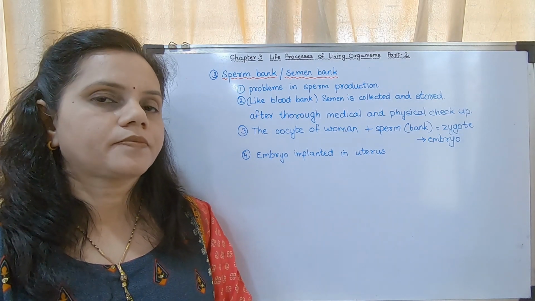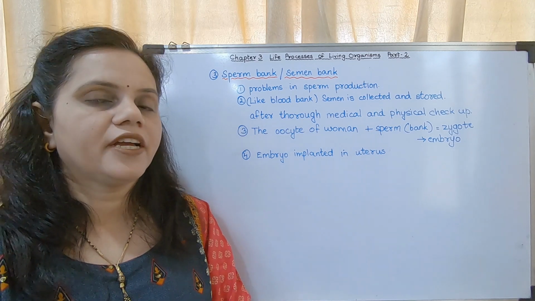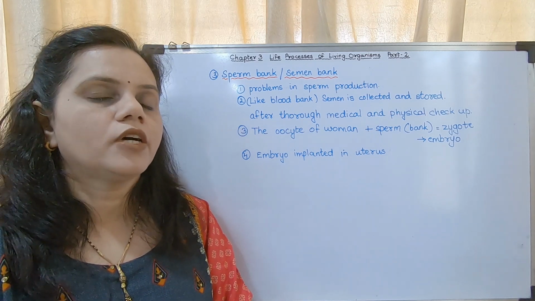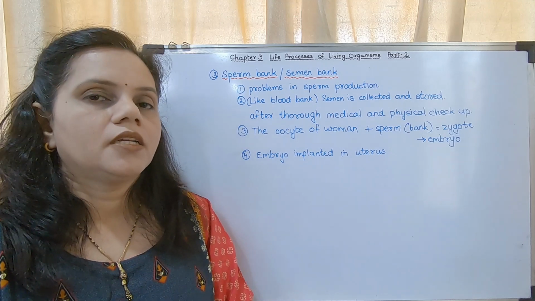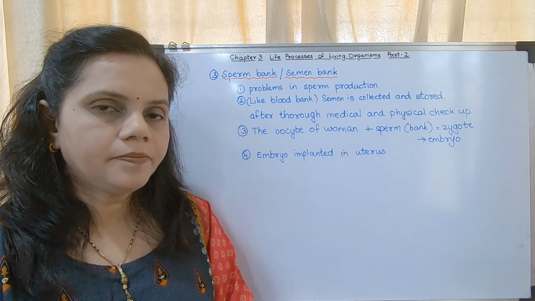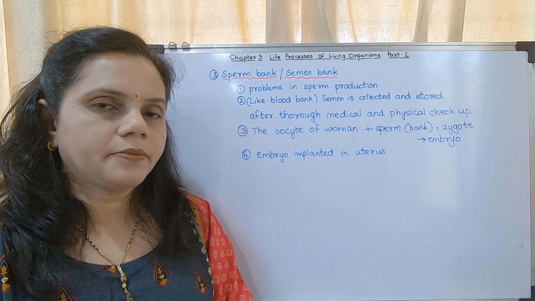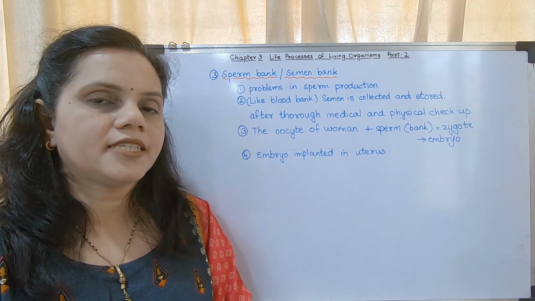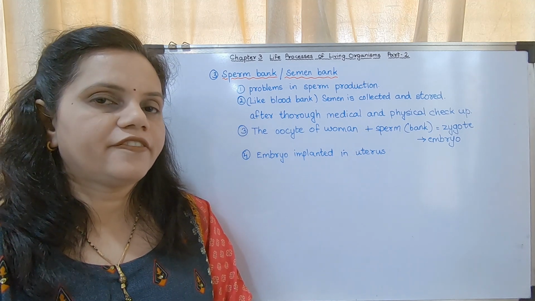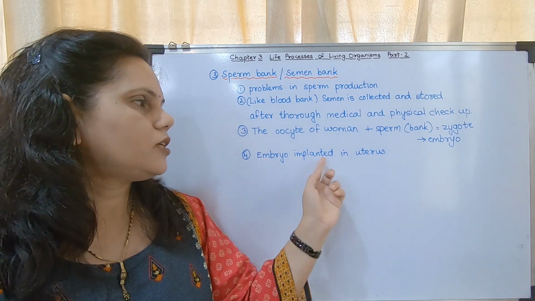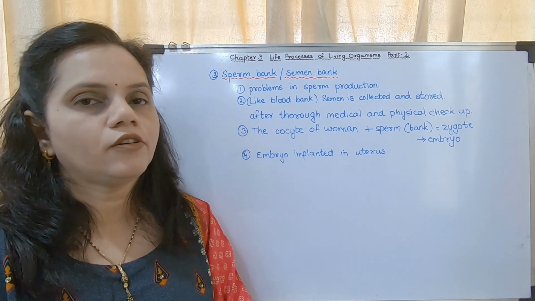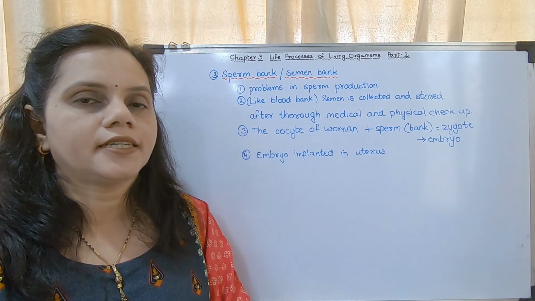I repeat, there is a husband and wife. The husband has the problem of not having enough sperms. The oocyte of the woman is taken. The sperm is taken from the semen bank. They are fertilized inside the test tube, and it is grown into an embryo, and the embryo is implanted in the uterus of that woman. This is the third method.